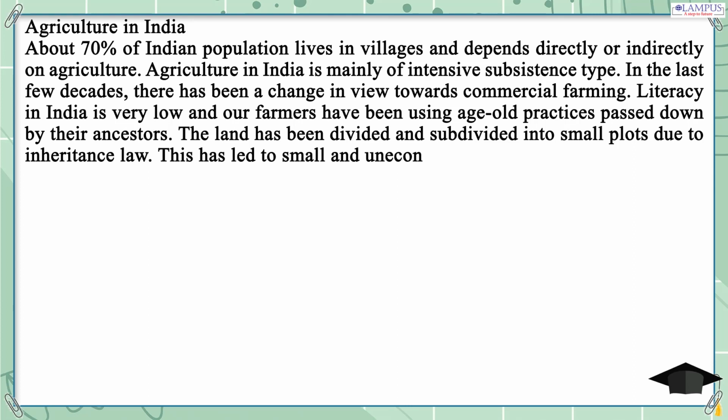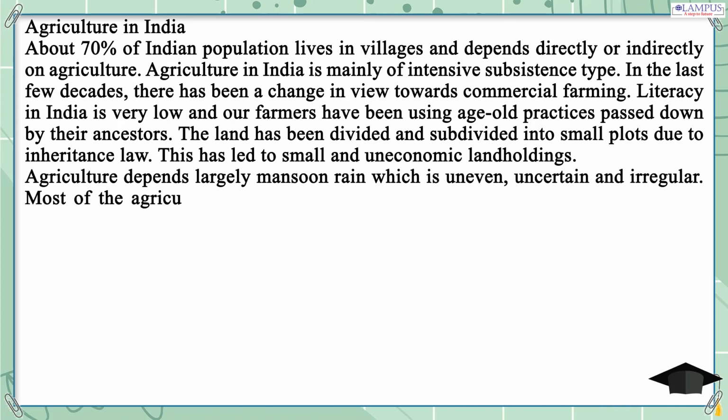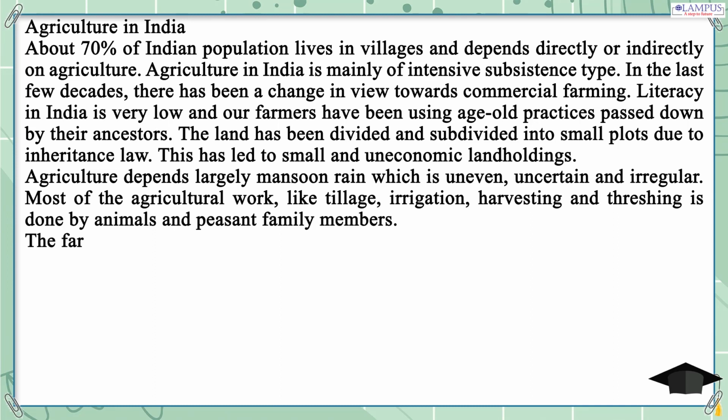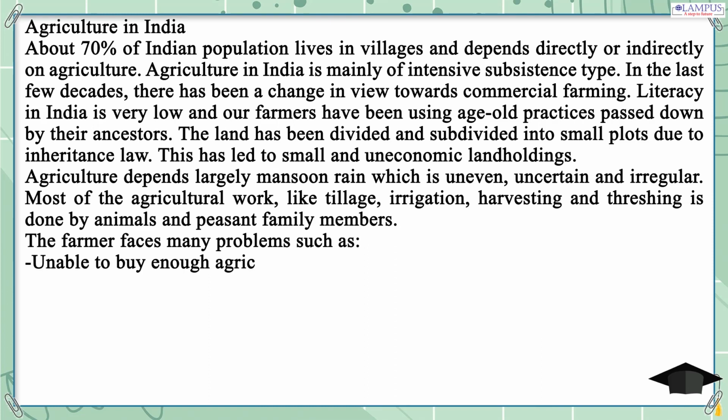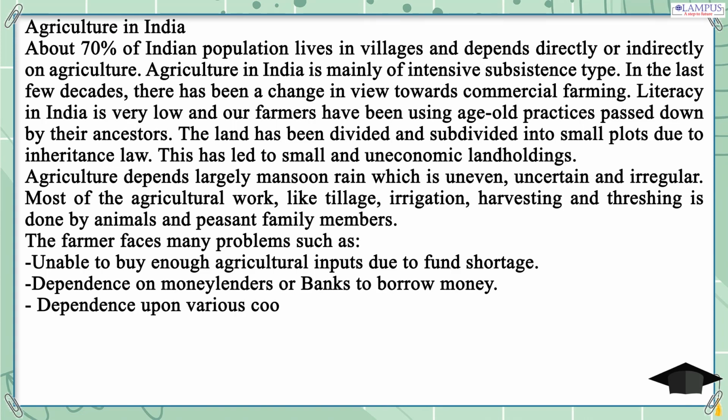Agriculture depends largely on monsoon rain, which is uneven, uncertain and irregular. Most of the agricultural work, like tillage, irrigation, harvesting and threshing, is done by animals and peasant family members. The farmer faces many problems such as being unable to buy enough agricultural inputs due to fund shortage, dependence on moneylenders or banks to borrow money, and dependence upon various cooperative societies to fulfill their needs.